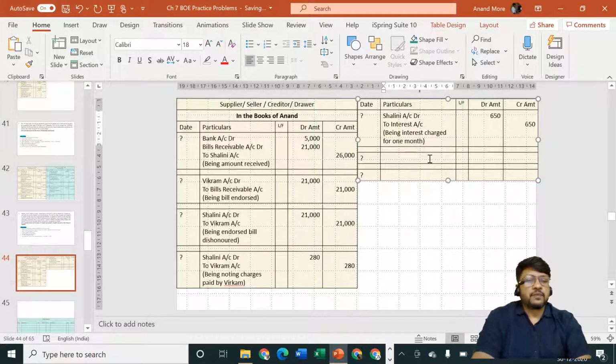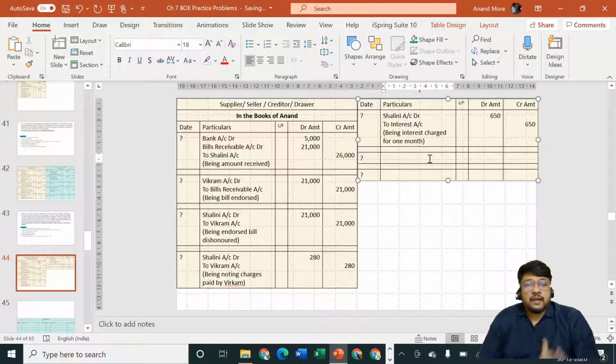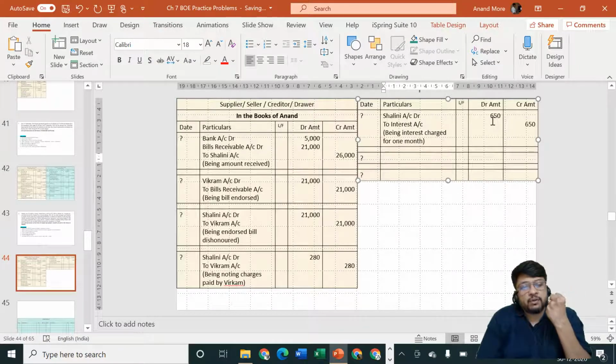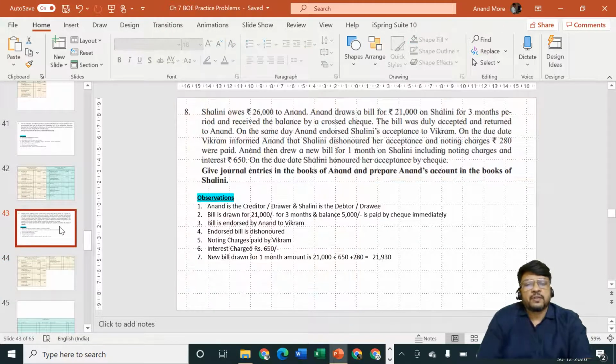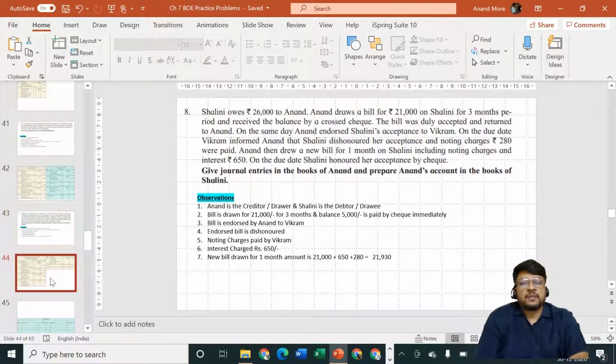Complete. Very good situation. And then we are going to draw a new bill. New bill will be of rupees how much? 21,000. Shalini is debited here, plus 280 Shalini is debited here, plus 650 Shalini is debited again. So Shalini is debited 3 times. Let us take the combined amount of these 3 different transactions. 21,000 because the old bill is dishonored, 280 because noting charges paid by the endorsee, and 650 because we are giving you an additional credit period of 1 month. For that purpose we are going to demand interest. So 21,000 plus 280 plus 650, let us take the total. The amount is rupees how much? 21,930. That much is the amount of the new bill.